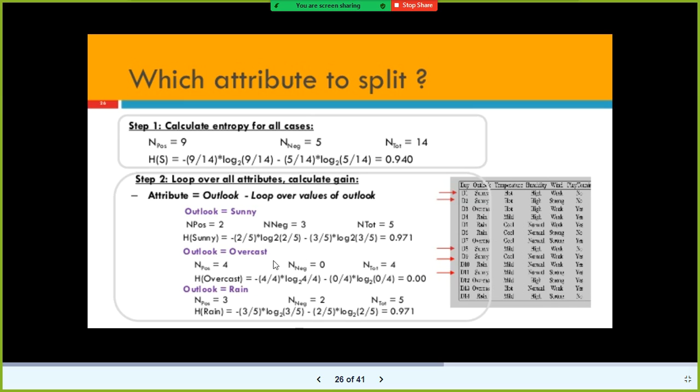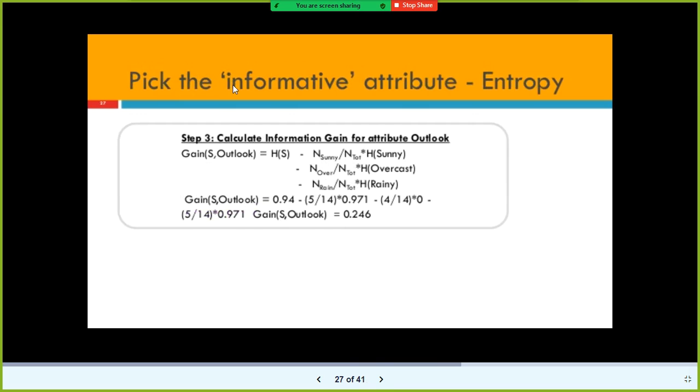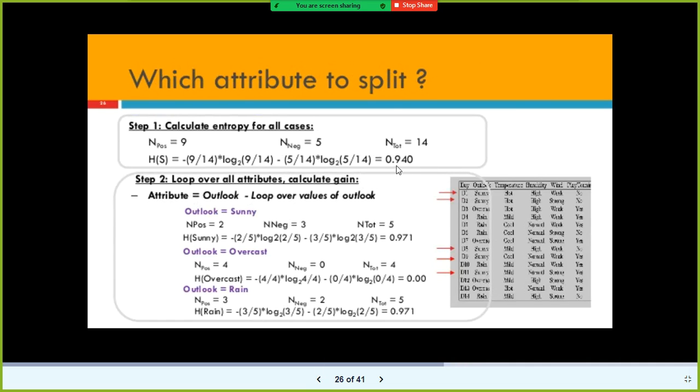The next step is similarly we will have to find out this, called information gain, gain for the Outlook column. See, the 0.94, okay, fine. You have this value, right?